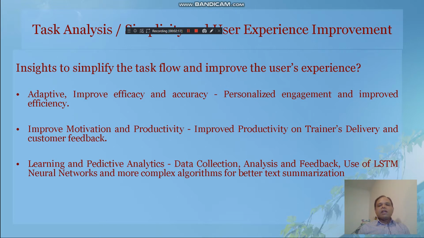Based on the data collection, analysis, and feedback, we can use some learning and predictive analytics in the future, and we can also use LSTM neural networks and more complex algorithms for better text summarization in the future.